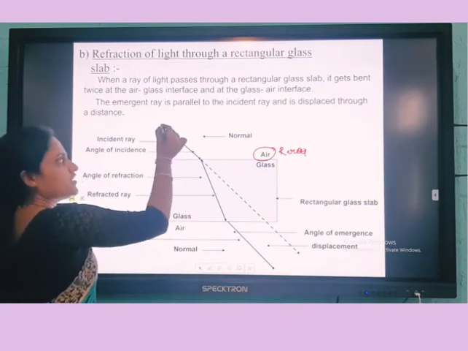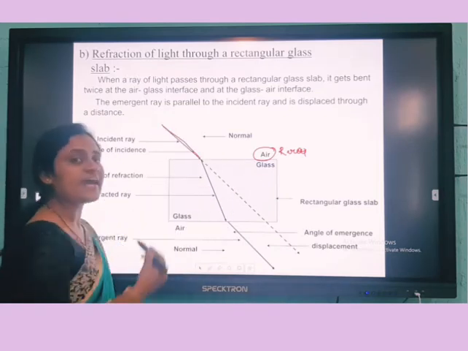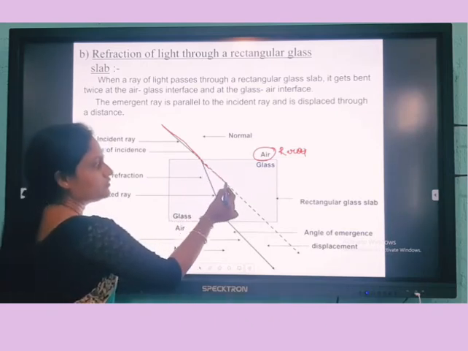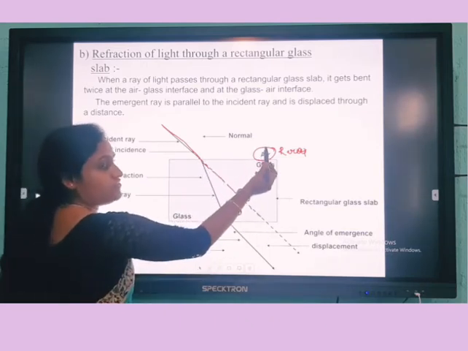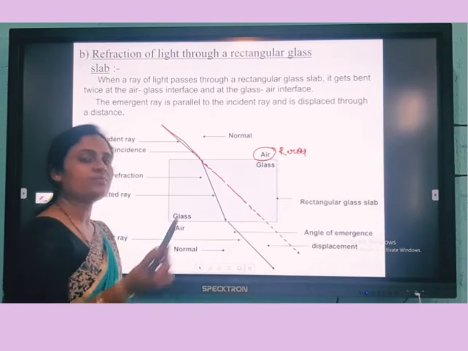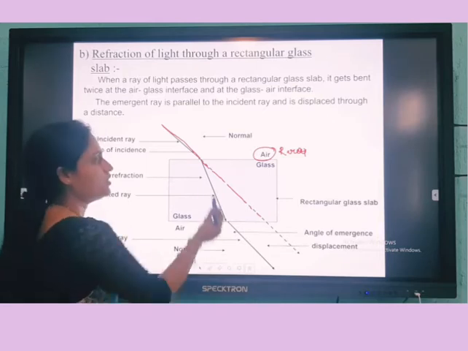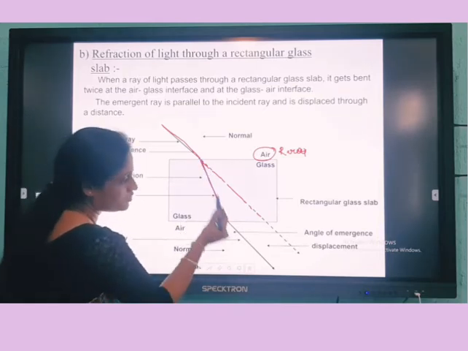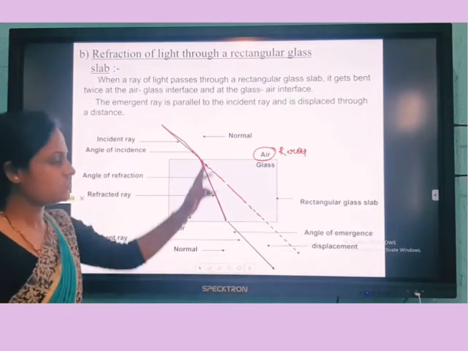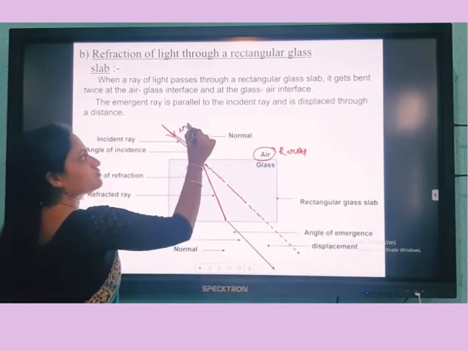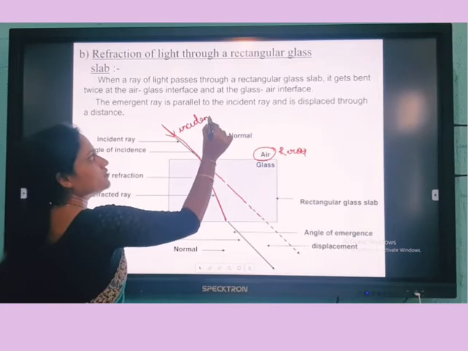A ray of light is incident from rarer medium to glass, which is a denser medium. When the ray of light passes from rarer to denser medium, is it towards the normal or away from the normal? It is towards the normal. So it gets bent towards the normal. This is what I explained first. Now, which ray is this? This is the incident ray.